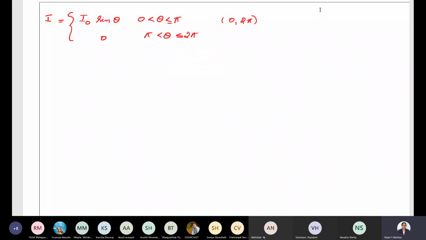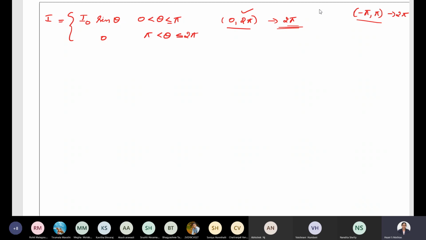Always remember, this interval is very important. Whenever we find a Fourier series expansion, we are finding the general one. The first problem we discussed was with the interval minus pi to pi, where the length is 2 pi. Here in this interval also the length is 2 pi. But later, as we proceed, the formulas will change for the function and the interval. Now we are discussing how to find the Fourier series expansion in an interval whose length is 2 pi. That means the period is 2 pi.